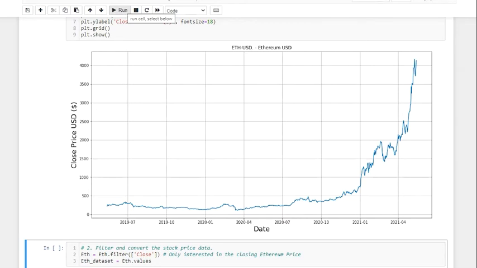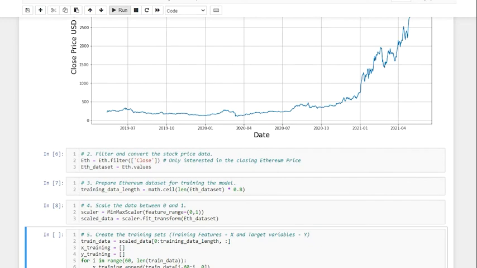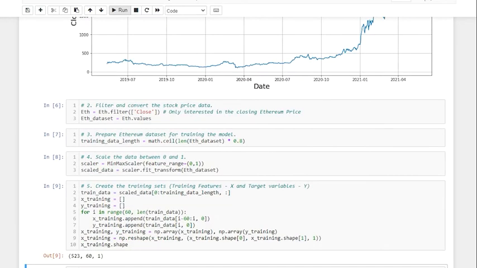We start the Ethereum analysis by looking at the historical data. You can download the data using the Yahoo Finance API in Python. The plot shows that the Ethereum price is still increasing month after month.